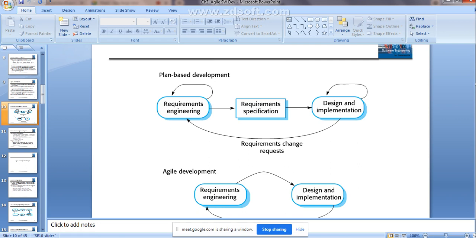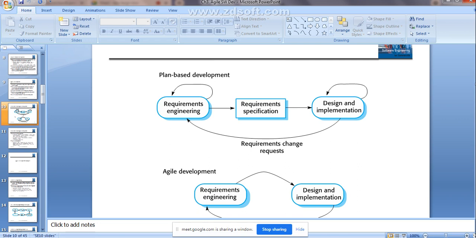Now for example, this is the iterative process. Step by step you are executing those activities in case of a waterfall model. Now for example, I am there in the implementation, I am doing the coding part. At that time, if the customer comes with a new requirement, that will not be reflected directly in the code.